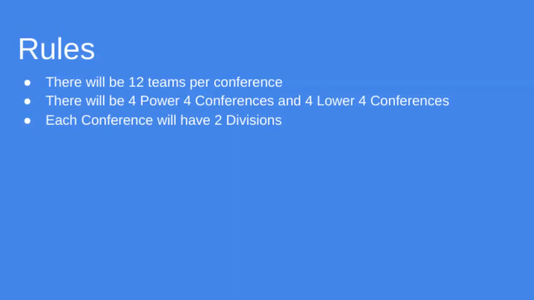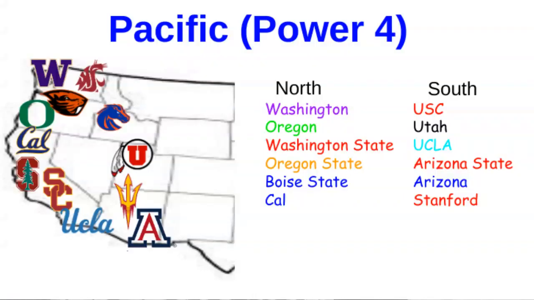So for the rules, there will be 12 teams per conference, and there will be 4 power conferences with the better teams, and then 4 lower conferences with the worst teams. And each conference will have 2 divisions. So the first conference we've got is the Pacific for the Power Four.